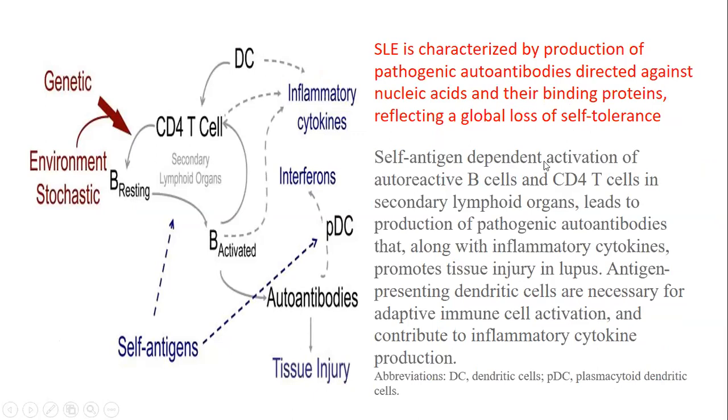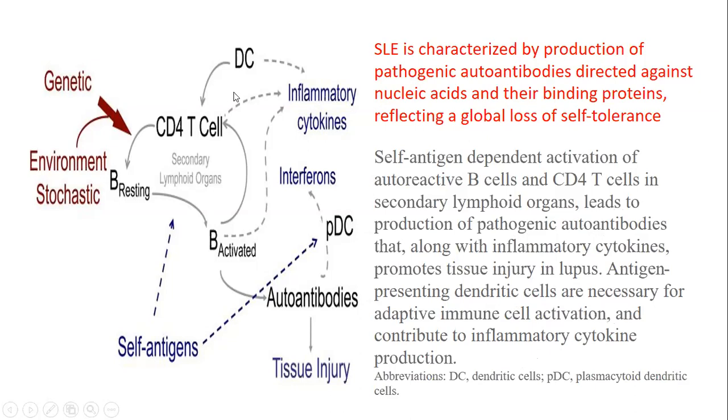SLE antigen dependent activation of the autoreactive B cell and CD4 T cell in secondary lymphoid organs leads to production of pathogenic autoantibodies that, along with inflammatory cytokines, promote tissue injury in lupus. Antigen presenting dendritic cells are necessary for the adaptive immune cell activation and contribute to the inflammatory cytokine production.